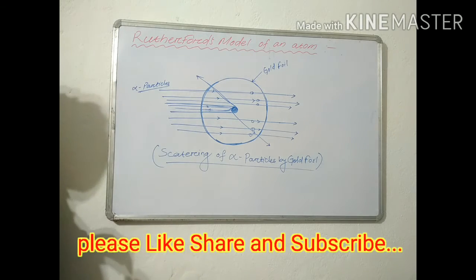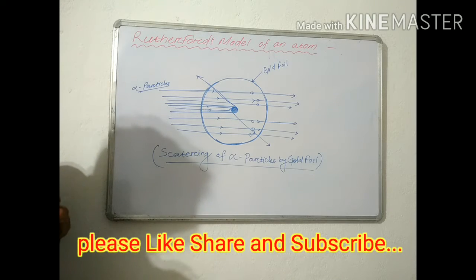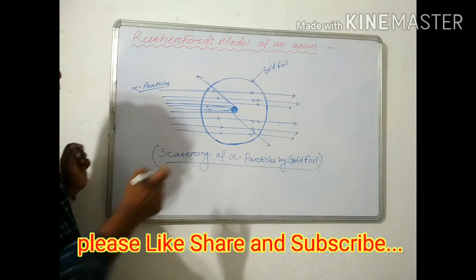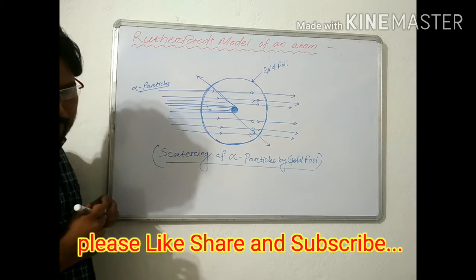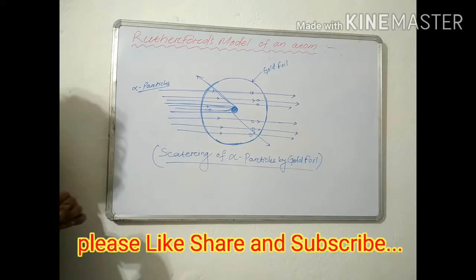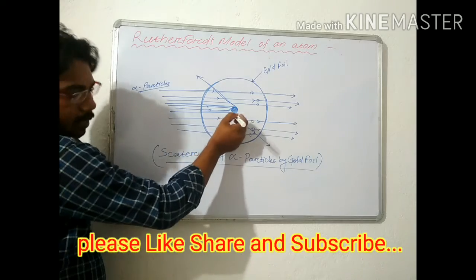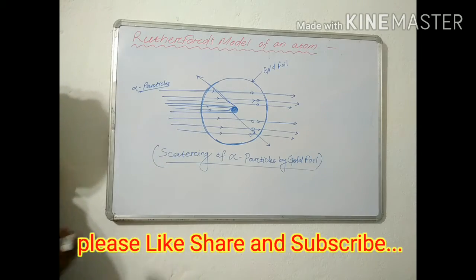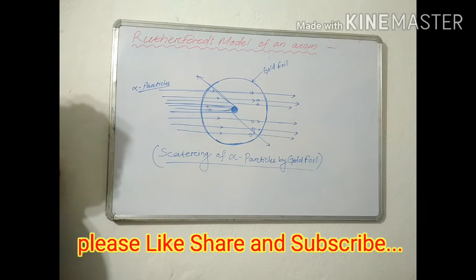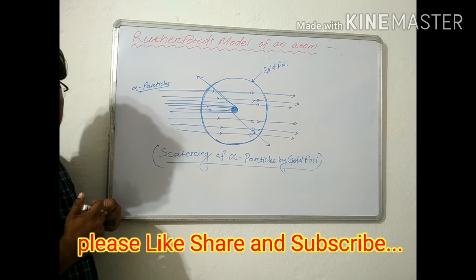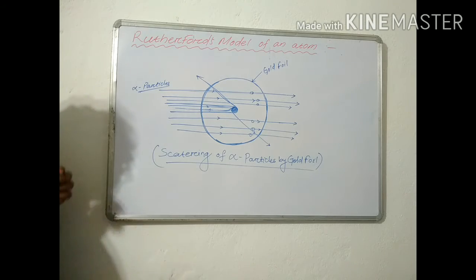The second conclusion: very few alpha particles are deflected by some angles. This indicates that the positive charge of the atom occupies very little space. That's why they are deflected by some angles. And the third conclusion: a very small fraction of the particles were deflected by 180 degrees.